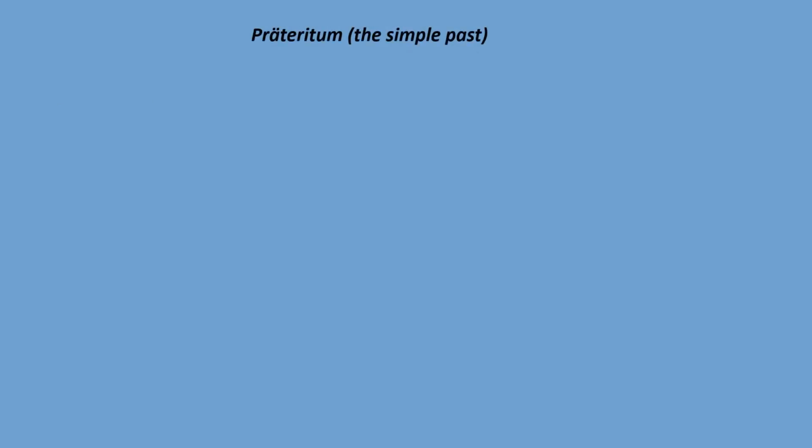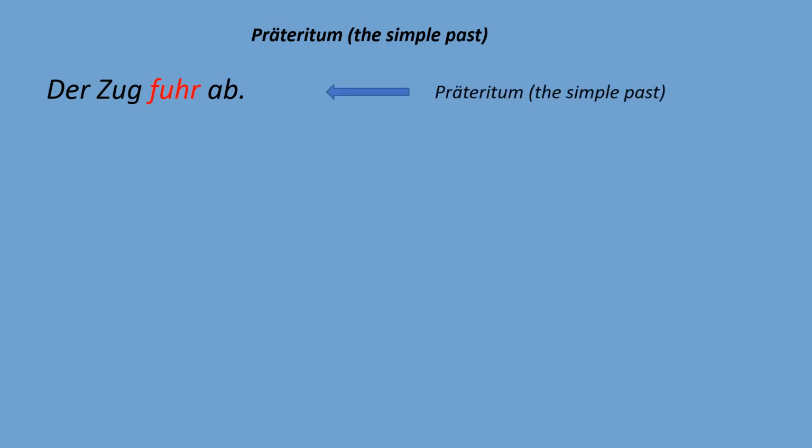Let us review the simple past. The simple past tense refers to past events. Der Zug fuhr ab. This sentence is written in the simple past. We call it simple past because we simply change the form of the main verb of a sentence. Instead of saying fährt, we change the form to fuhr. Der Zug fuhr ab.